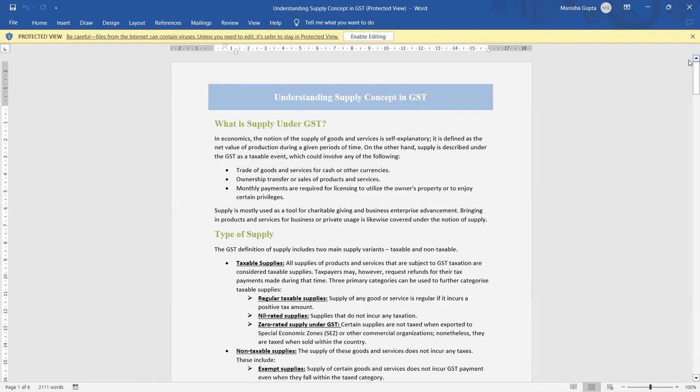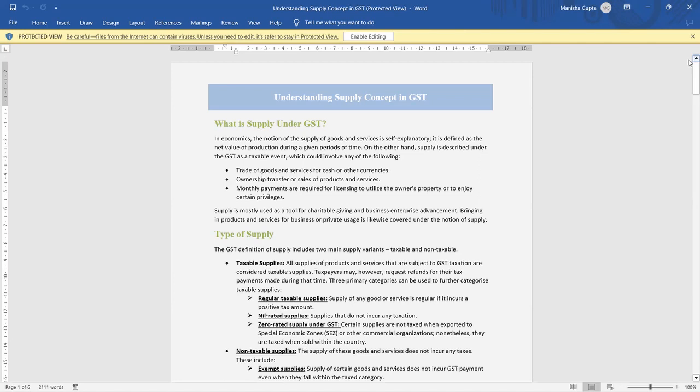Taxable supply means the goods or services we have supplied are taxable under GST, and a person registered under GST can claim a refund of the tax they paid on purchases when they are filing GST. They can claim ITC for the purchases. Whatever things they have purchased, for that they can claim ITC.